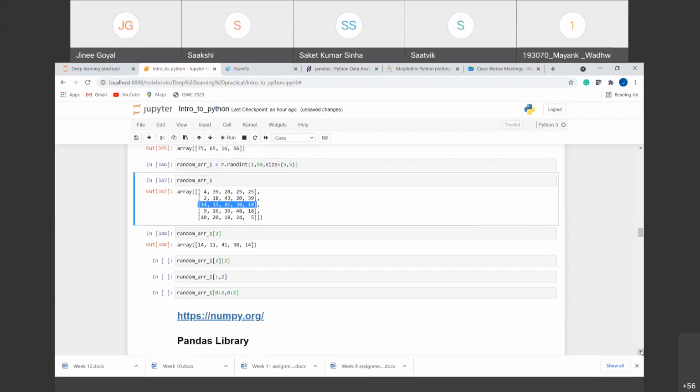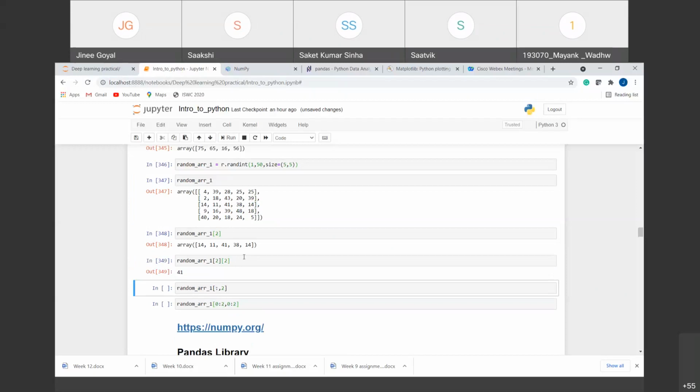Similarly, if we want one particular element, we need to specify both row and column. For example, we are giving here the second row, that is this row, and the second column, 0, 1, 2, that is 41. It should give us the answer 41. So you can see that the second row and second column is 41. So we can get one single element also out of it, right?